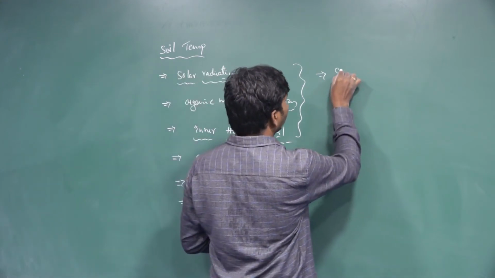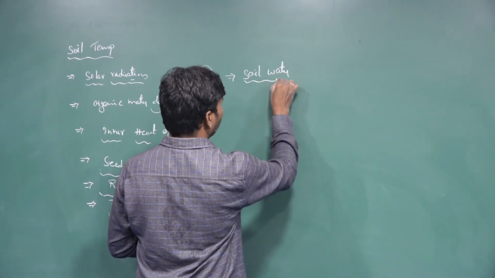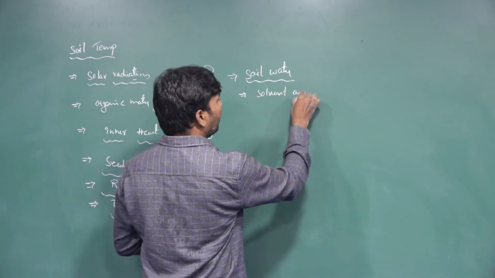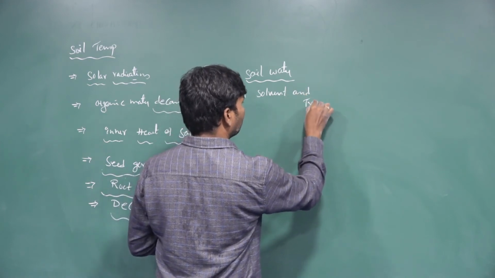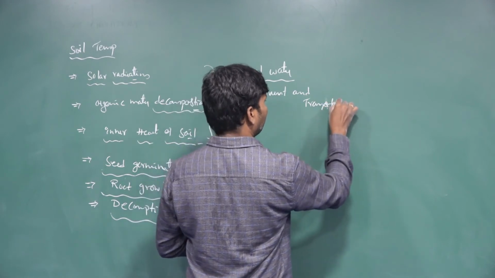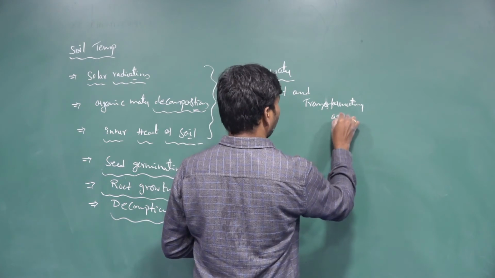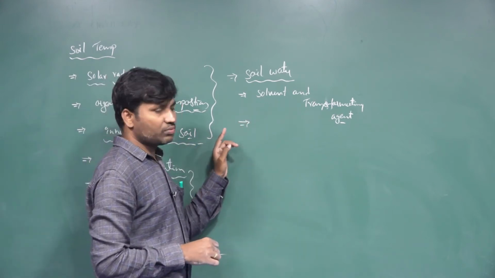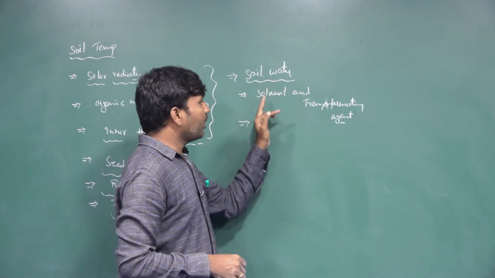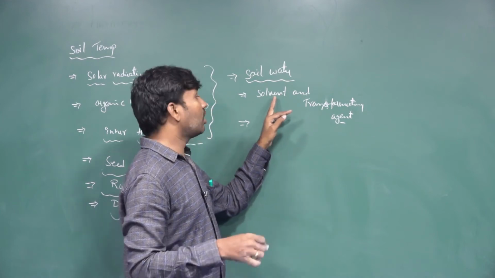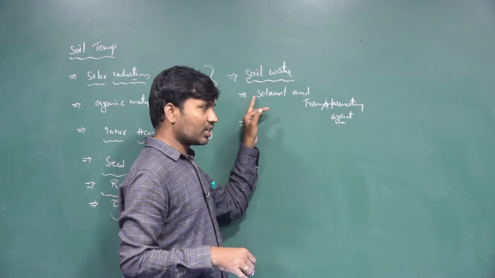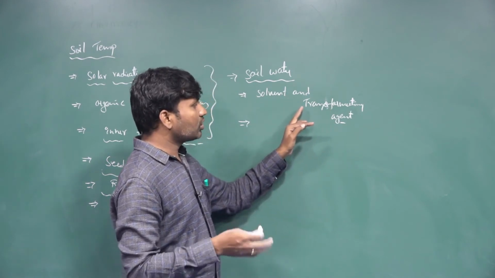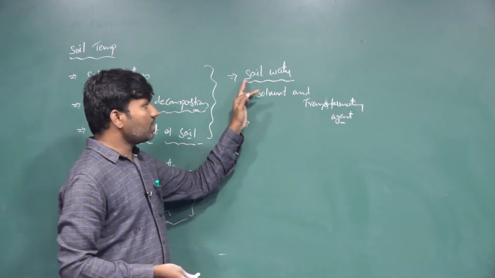Next one, soil water. Soil water means whatever water content is present in the soil. Soil water is not only a solvent, it is also a transporting agent. It acts as a solvent, meaning all the minerals in the soil particles dissolve into the water molecules. And certain particles are transported from one place to another place by the soil water.